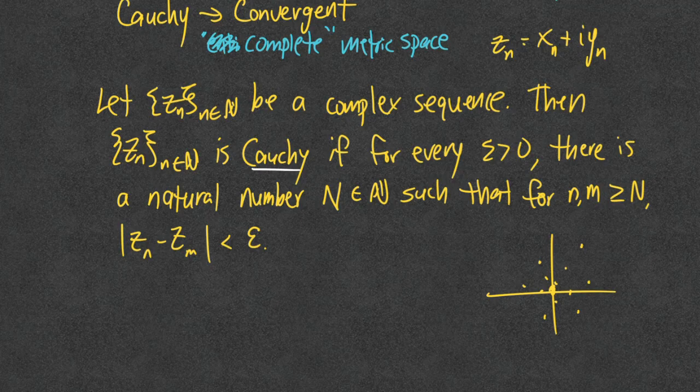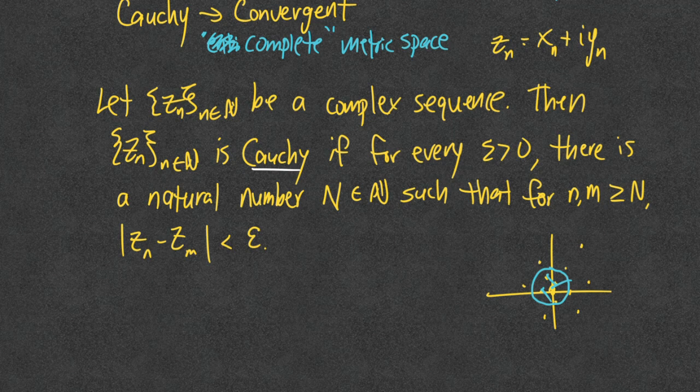So basically what we're saying is, for any epsilon ball that I can draw around here, you can essentially find a threshold such that any two terms beyond that threshold are going to be within epsilon, right? You can connect any two of those, and that's going to be smaller than the radius of that circle. You can think about how that doesn't necessarily imply that something is convergent. The definitions are pretty different, but let's go ahead and prove that the complex numbers are a so-called complete metric space.